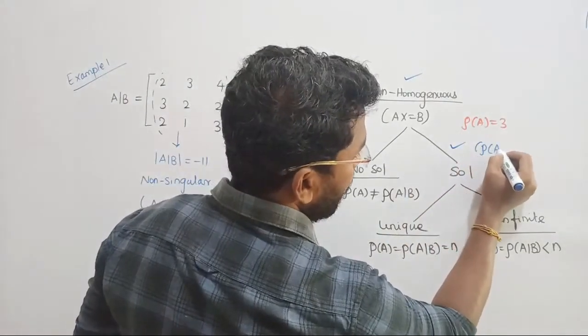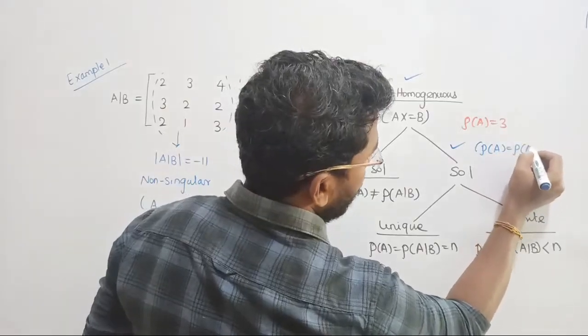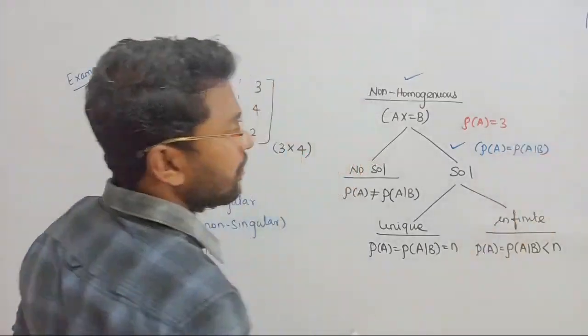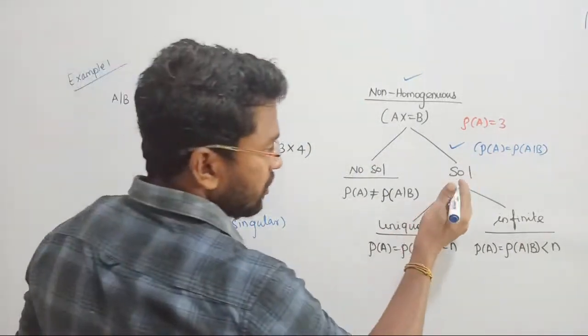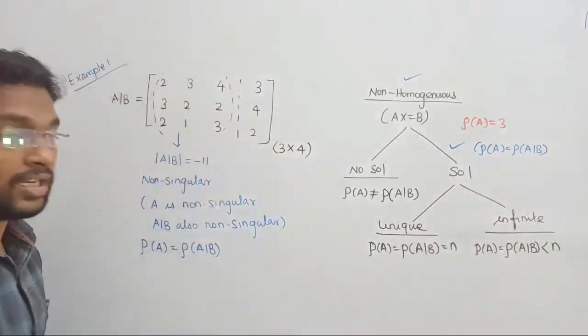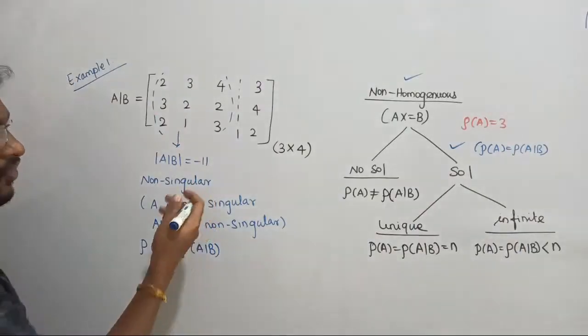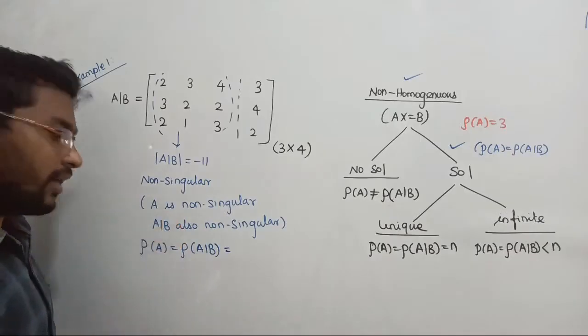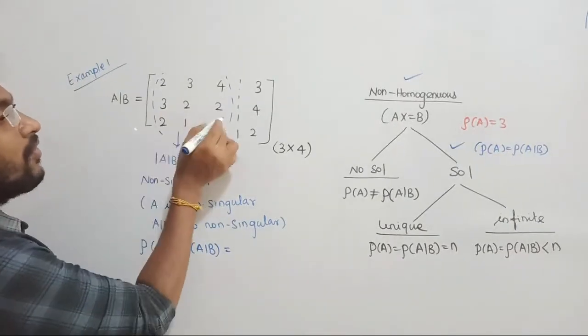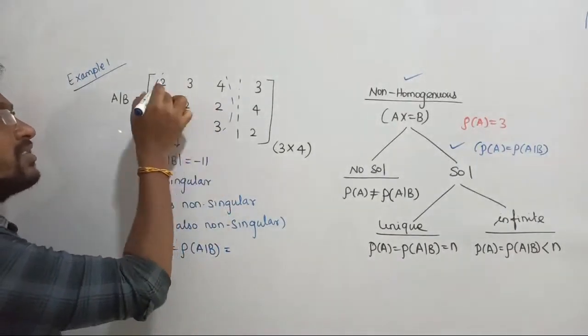When rank of A becomes equal to rank of AB, that is the point where we start deriving the solution. But the solution might be unique or infinite, so we have to check that. Anyway, we already found the non-singular matrix. For a non-singular matrix, how many non-zero rows are there?